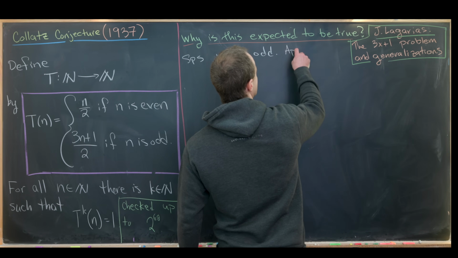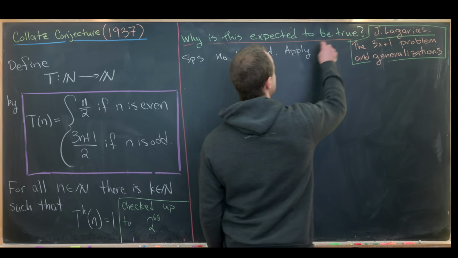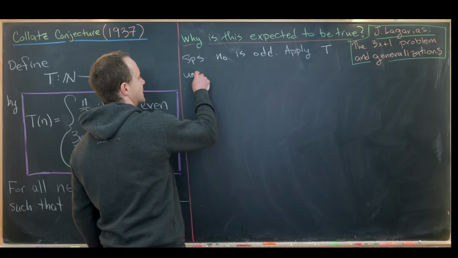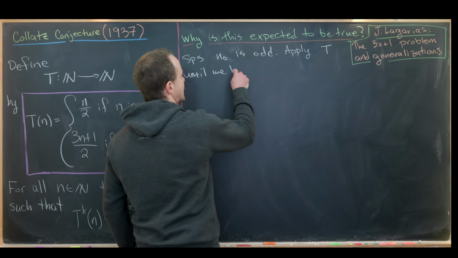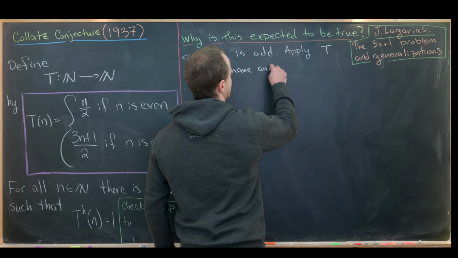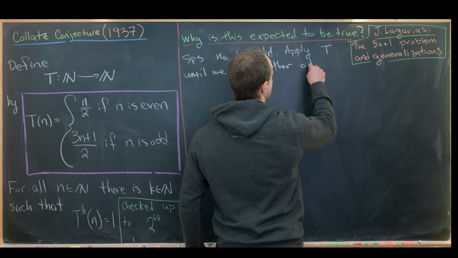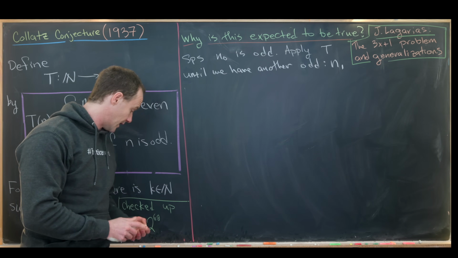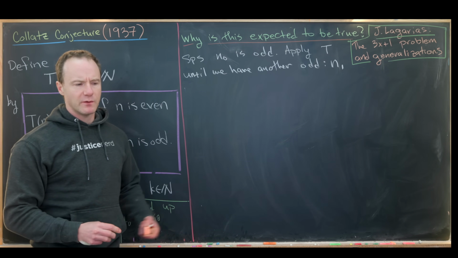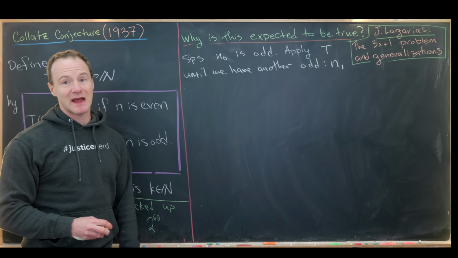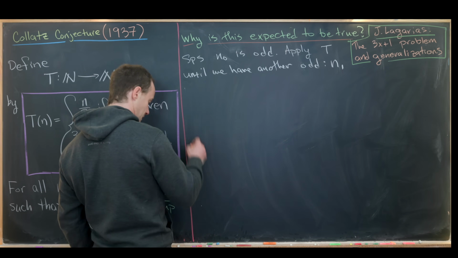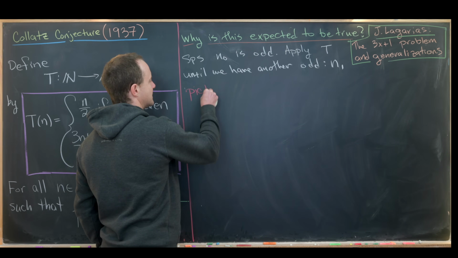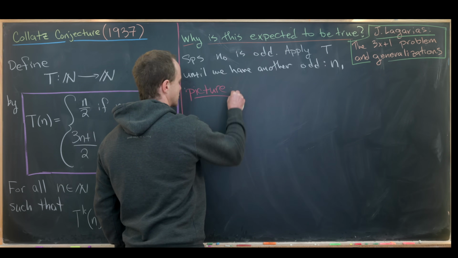And then next we'll apply T until we get another odd number. So let's say that until we have another odd, and I'll give that odd a name, and that will be n1. Essentially what we want to do is calculate the expected value of n1. And in order to motivate our argument, let's look at the following diagram, or picture.